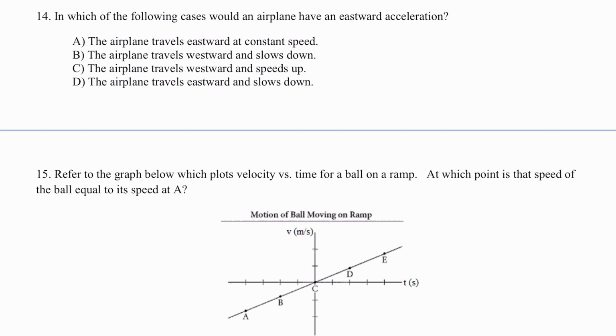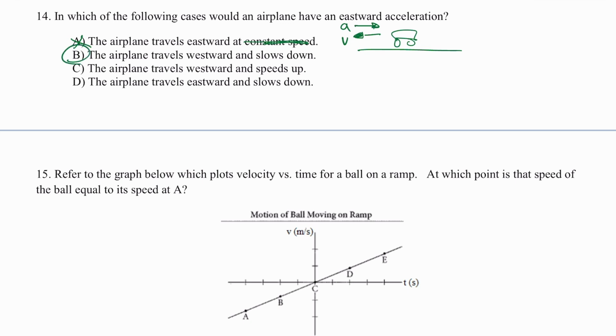Number 14 reads, in which of the following cases would an airplane have an eastward acceleration? A says the plane travels eastward at a constant speed. Well, constant speed means acceleration is 0, so we cannot include that. That's not an answer choice. Letter B reads, the airplane travels westward and slows down. So if the plane is traveling westward, that means that is the direction of the velocity. And if it's slowing down, the acceleration must point the opposite way. And so the right was what we would call east, so therefore letter B would be our answer.